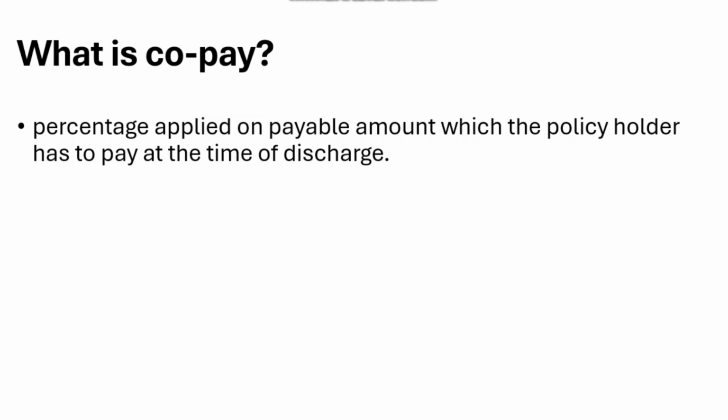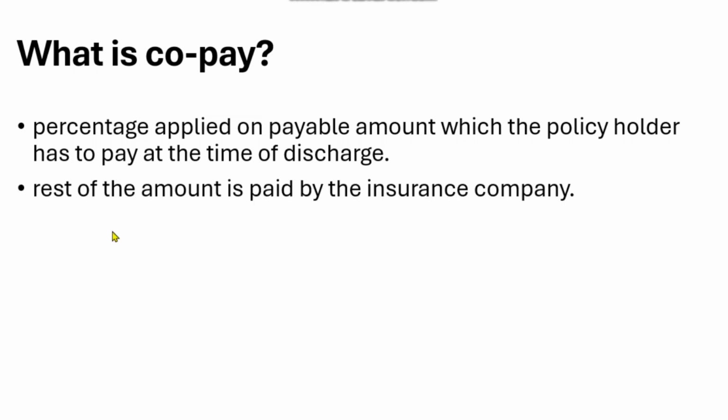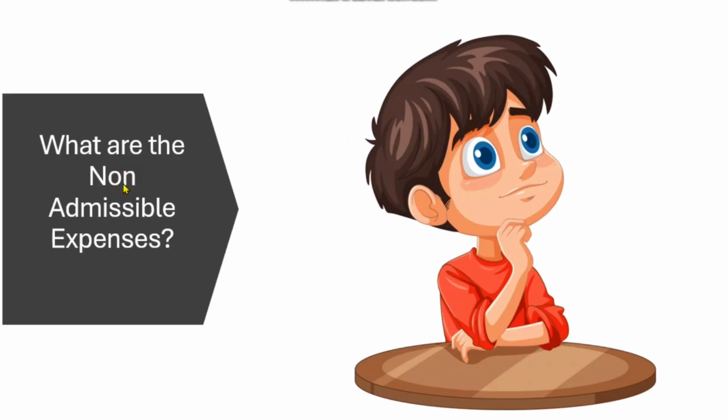This is generally called copay. The rest of the amount is paid by the insurance company. So if the company has terms and conditions that they only pay 75%, then you need to pay 25% from your end. So these are the copay terms.